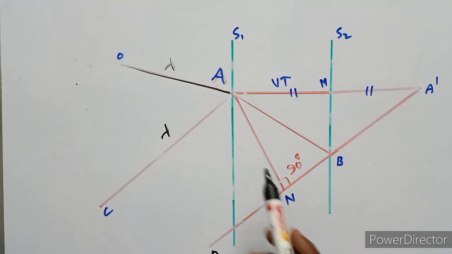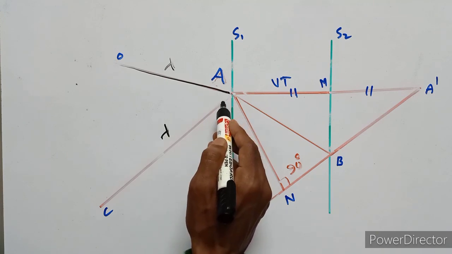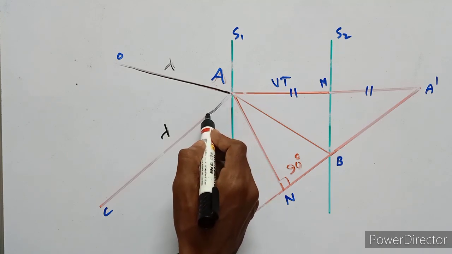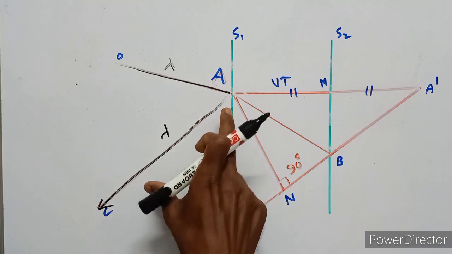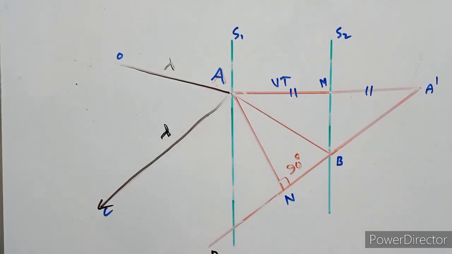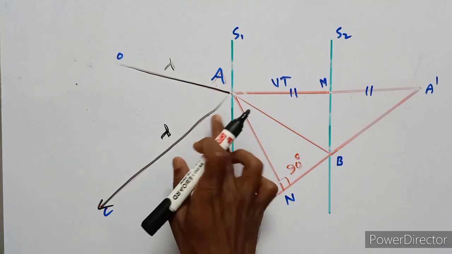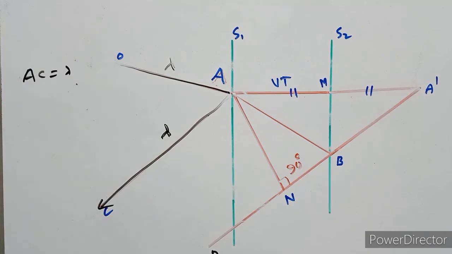After incidence, the OA ray is reflected along AC. Along AC the wavelength of radiation is also lambda. So here AC is lambda.